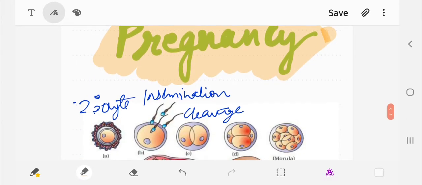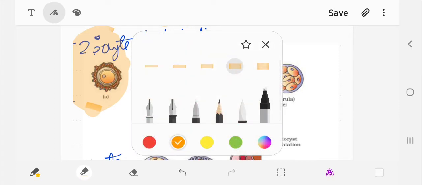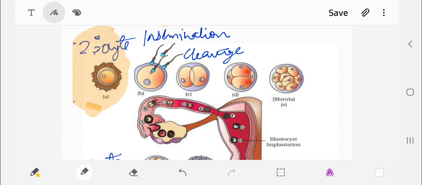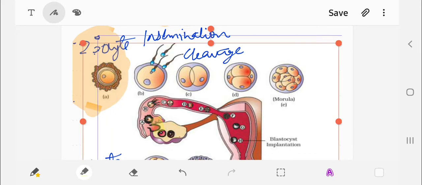So you can see in the diagram how the changes take place. The first diagram is of a secondary oocyte which is present in the fallopian tube, at the ampullary isthmic junction. Here the insemination takes place and the fertilization takes place, and that is converted into the diploid cell, your zygote, which undergoes cleavage.